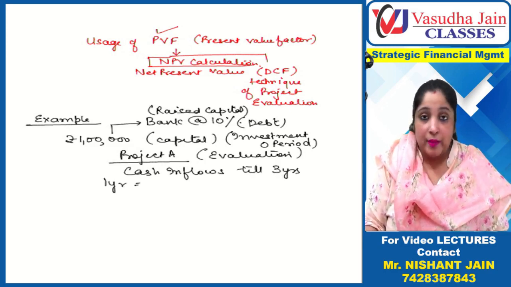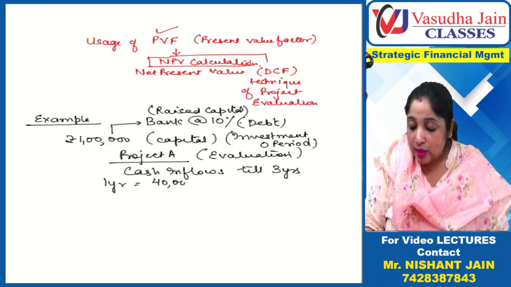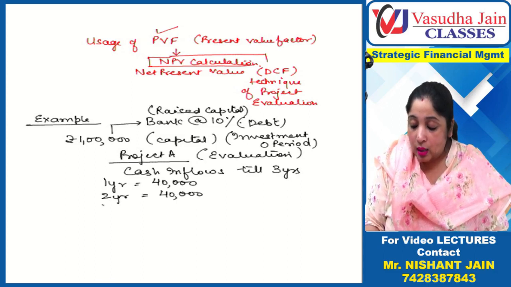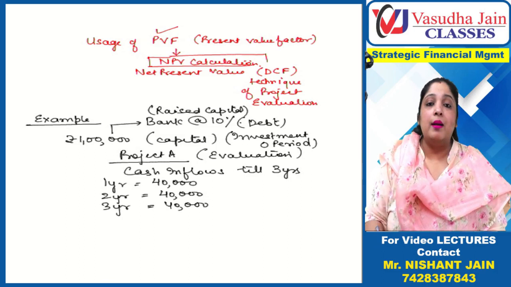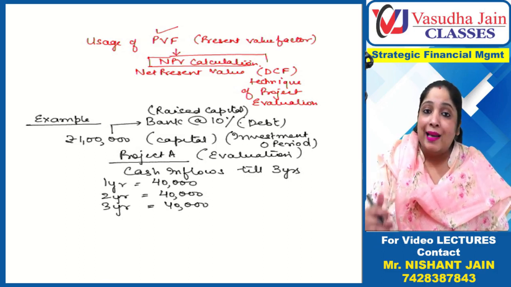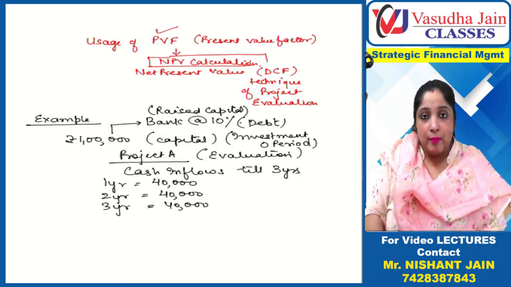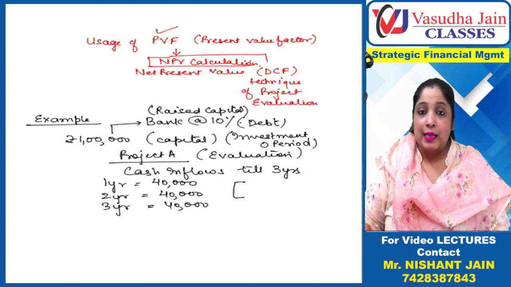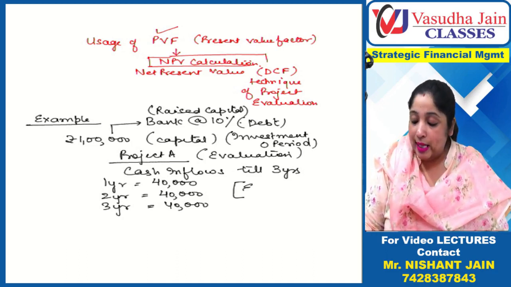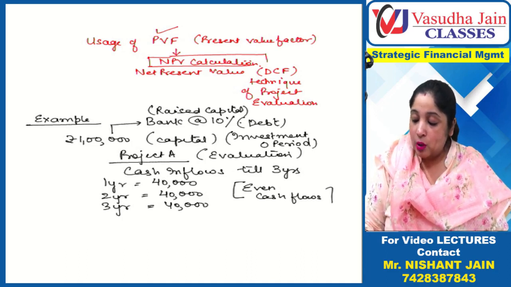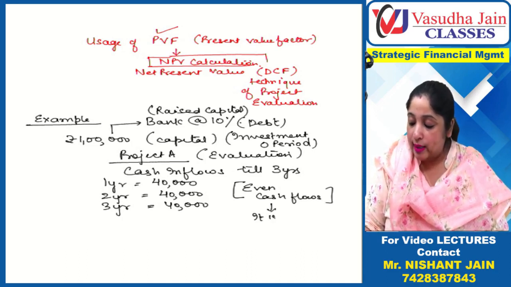First year it will give me a cash inflow of 40,000. Second year also it will give me an inflow of 40,000. Third year also 40,000. So every year it is going to give me equal cash inflows. Whenever there are equal cash inflows, we say it is even cash flows, and we also say it is a case of annuity.